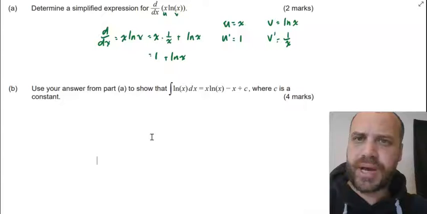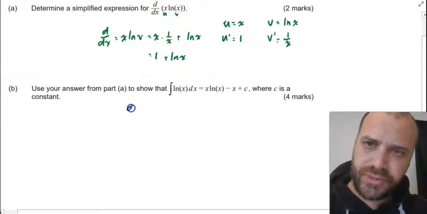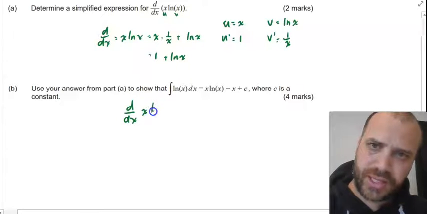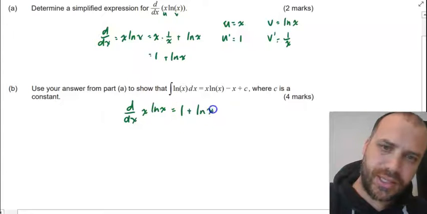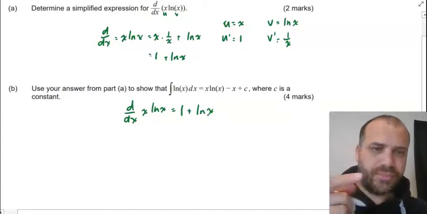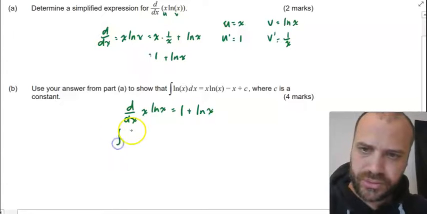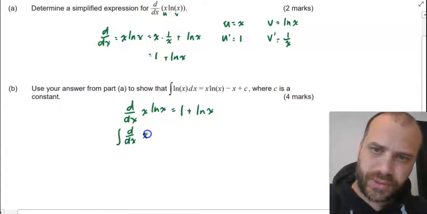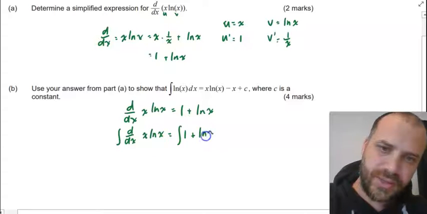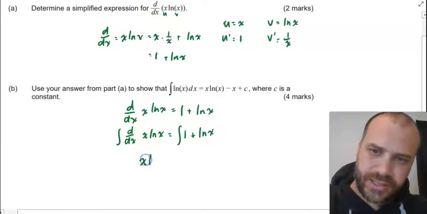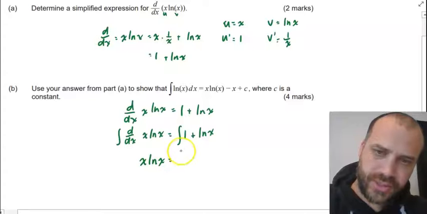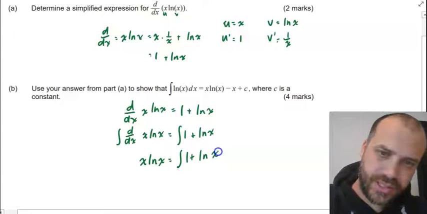We've got this part A here where we said that the derivative with respect to x of x ln x would be equal to 1 plus ln x. Now, if we integrate both sides here, the integral of the derivative with respect to x of x ln x is equal to the integral of 1 plus ln x. Now, the integral of the derivative, these cancel each other out, and we end up with x ln x equals the integral of 1 plus ln x.